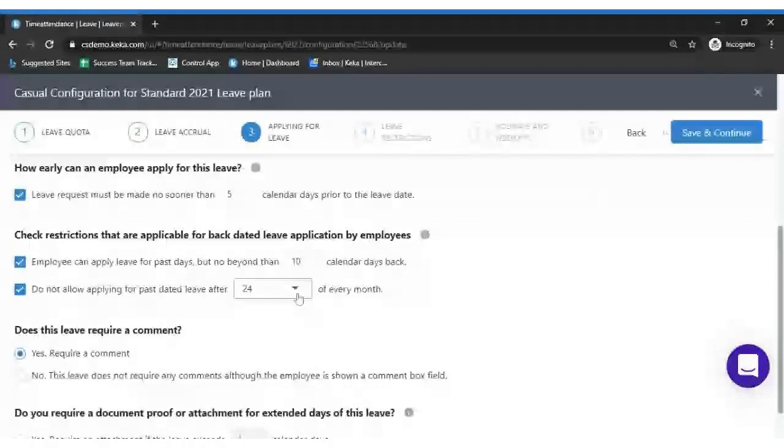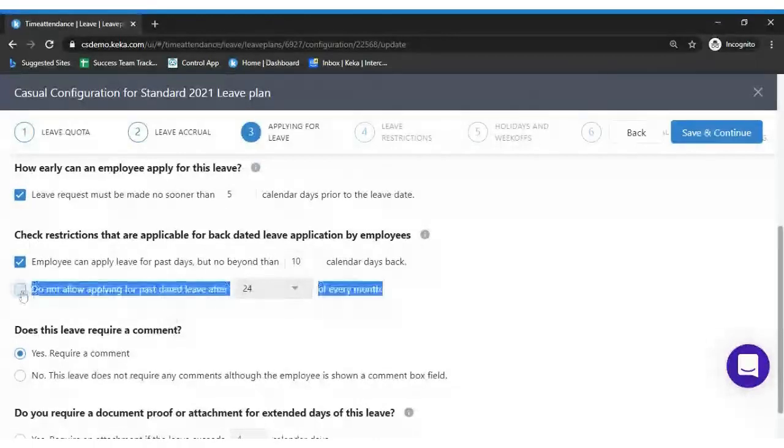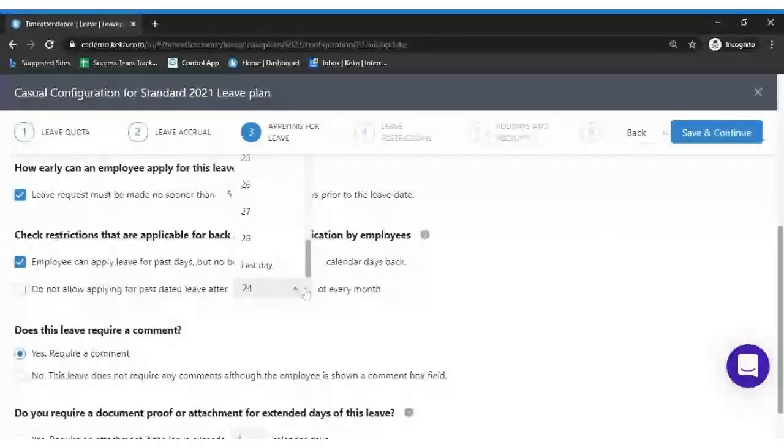So if you want to enable such restrictions and make such harsh calls to employees, you can enable this option. In case you don't want to provide any window for that, you can disable this option. What happens is that once you give that as 24, after 24th of every month, employees would not be able to apply for the past dated.